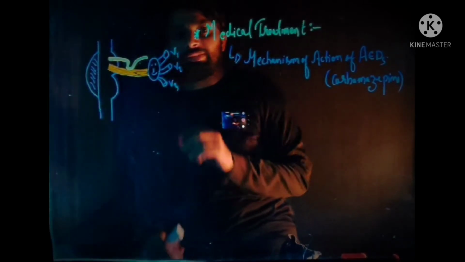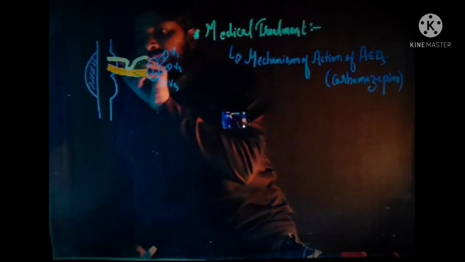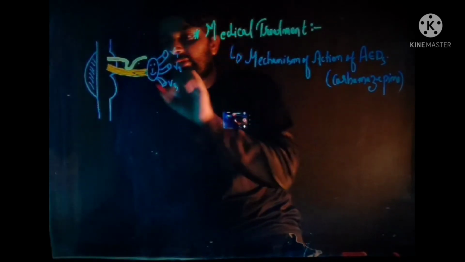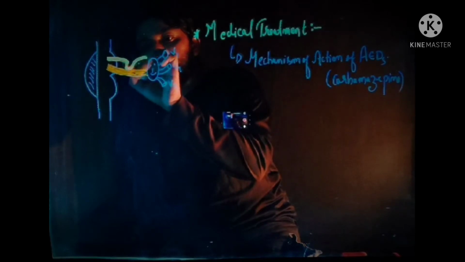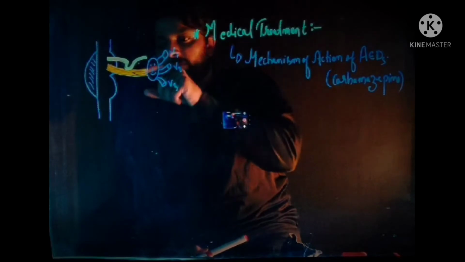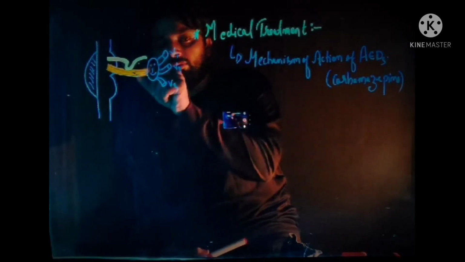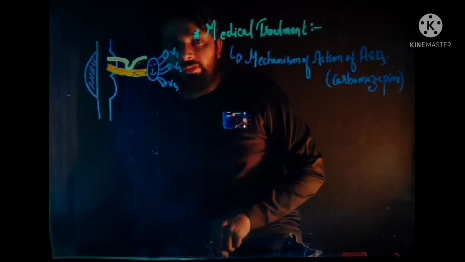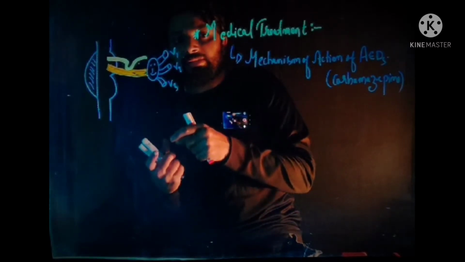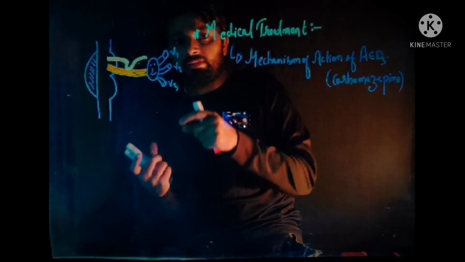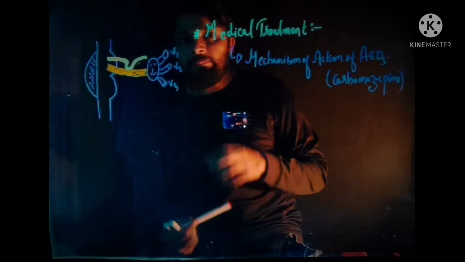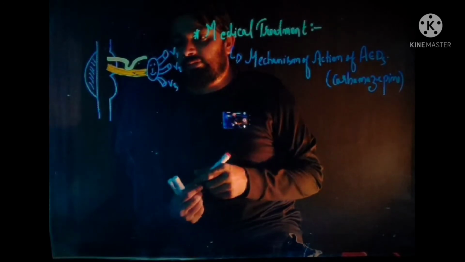So this is basically the reason for precipitating trigeminal neuralgia. In trigeminal neuralgia, basically what happens? The superior cerebellar artery loops over the root of the trigeminal nerve, due to which there is demyelination, and demyelination leads to injury of the nerve root, and injury of the nerve root precipitates the typical pain of trigeminal neuralgia.